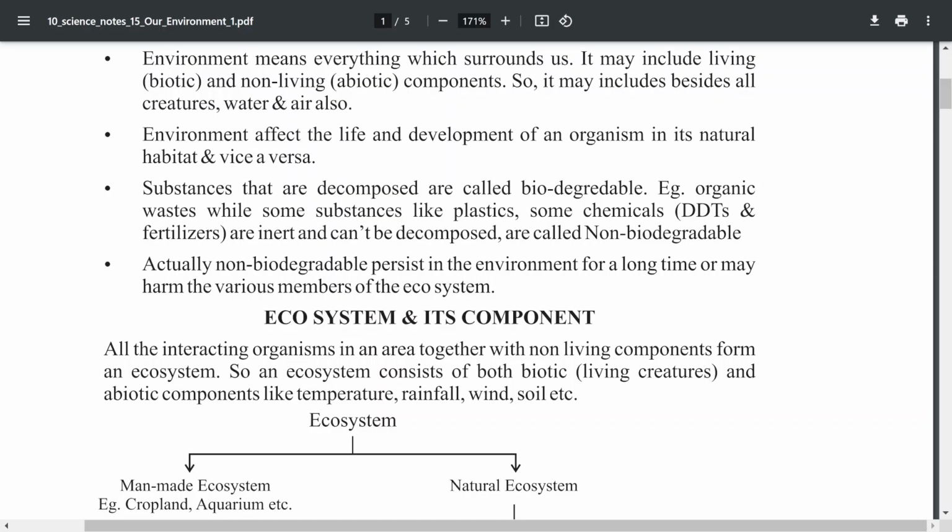Like that, detritivores, that is, bacteria, separate the organic material and again it is sent to the abiotic component in the environment.